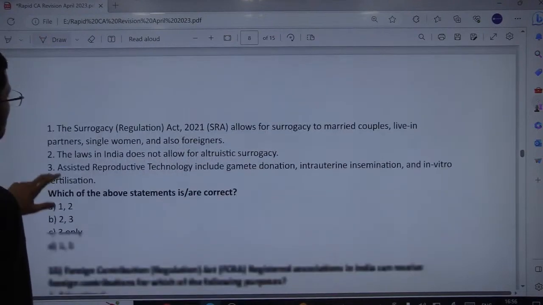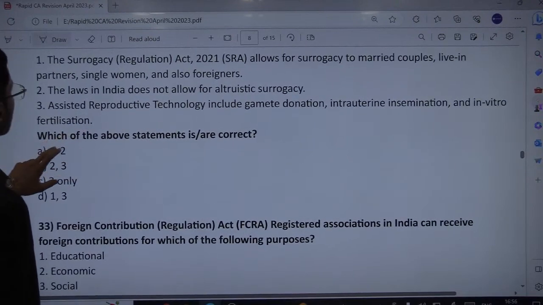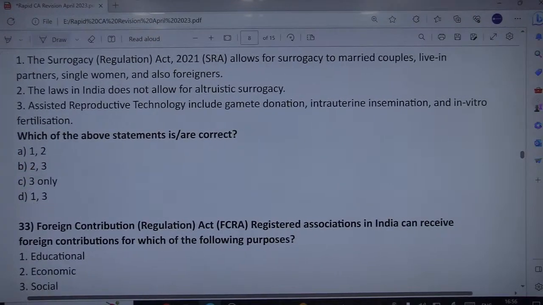Consider the following statements on surrogacy. Okay, so next is related to surrogacy. The Surrogacy Regulation Act 2021 allows for surrogacy to married couples, live-in partners, single women and also foreigners. The laws in India do not allow for altruistic surrogacy. And assisted reproductive technology, that is ART, includes gamete donation, intrauterine insemination and in vitro fertilization. Fine. So quickly read the statements and figure out the correct answer from these options.